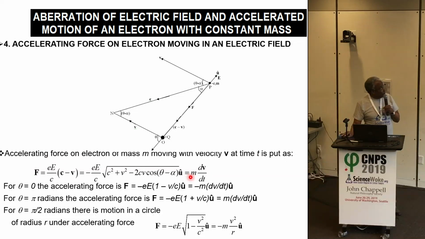So we have this equation for the force on the moving electron. For theta equal to 0, the accelerating force is given by this equation, equal to m dv by dt. For theta equal to pi radians, the accelerating force is given by this equation. For theta equal to pi by 2 radians, 90 degrees, the accelerating force is given by this equation.